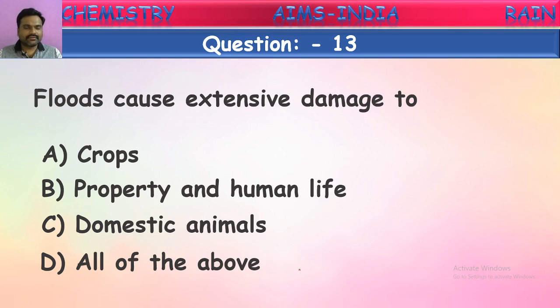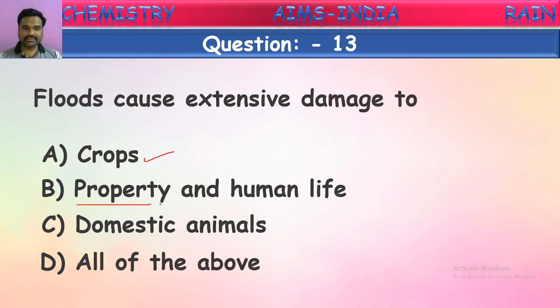Even if you observe crops, the first option, crops are affected by floods because when floods occur, all the crops will be submerged in the water, so they will be spoiled, and the soil also will be eroded. All the minerals and important nutrients will be washed away along with the water from the soil. So the crops will be spoiled there. No more yield will be there. Yield will be reduced.